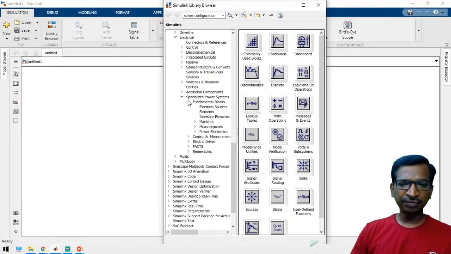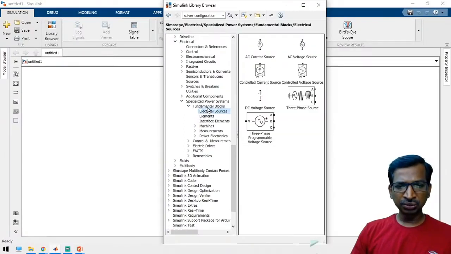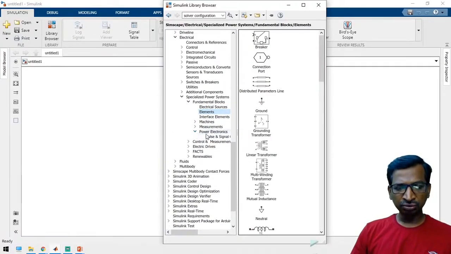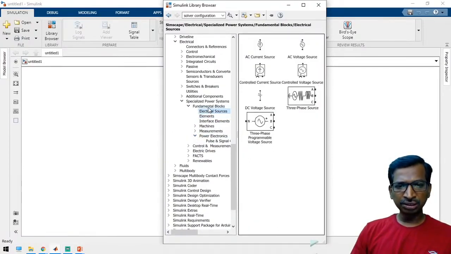Here you can get the fundamental components: electrical sources, electrical elements, and power electronics. Everything you can get.